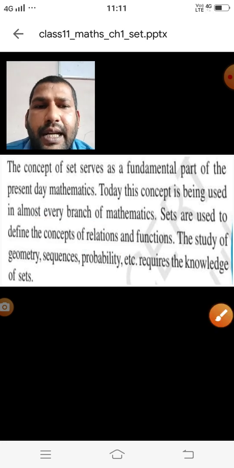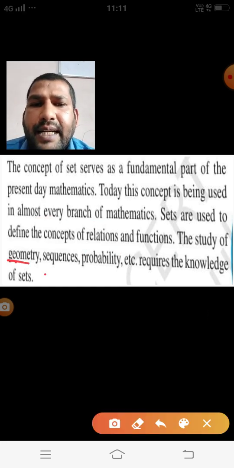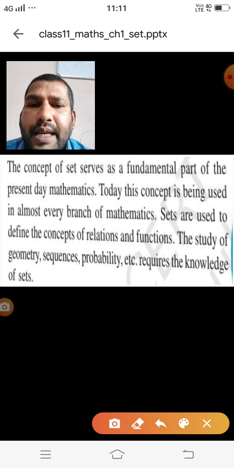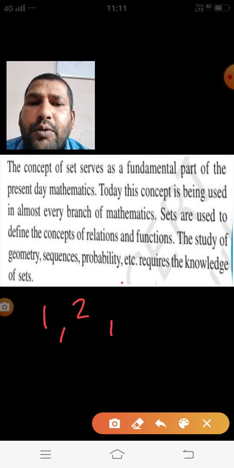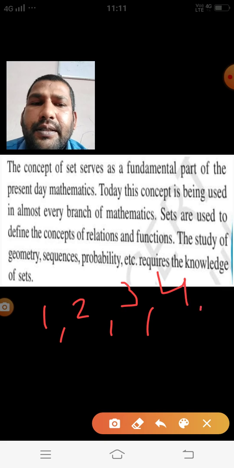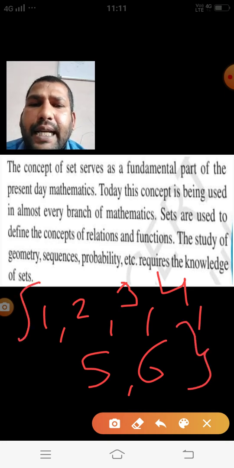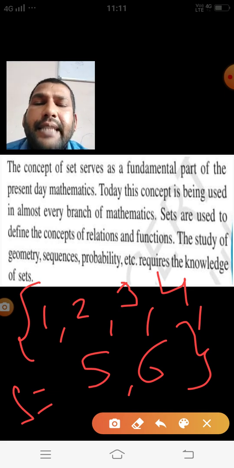And if you are learning the concept of geometry, the sequence, the probability, in probability also in class 10th we are solving some questions. In that question, suppose you are throwing a dice, then you are getting the sample space as 1, 2, 3, 4, 5, 6, and this sample space we are putting in curly brackets, and this is a set. Then we are getting the question on the basis of these.